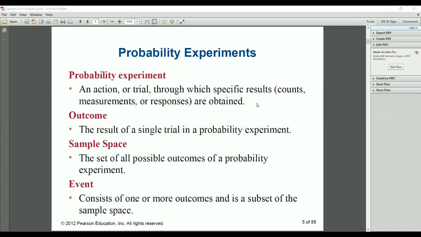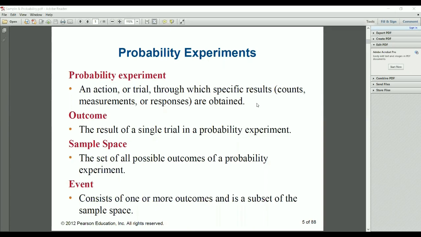If I roll a die twice, or if I roll two dice together, so what is the probability that we have to find in a probability experiment. So what will be my experiment, what will be my outcome? The result of a single trial in a probability experiment. So जो भी मुझे वहां से आंसर मिलेगा, that will be the outcome. And for that probability, we are rolling that die.